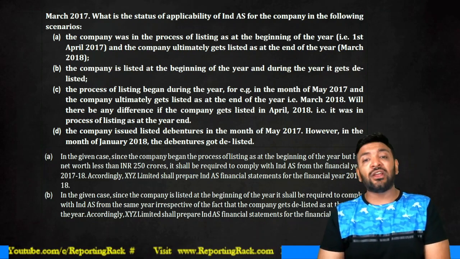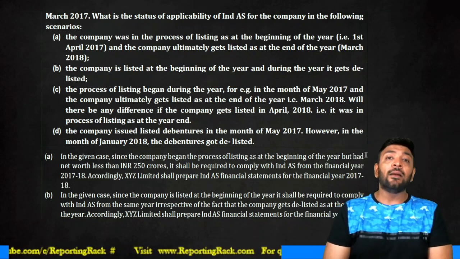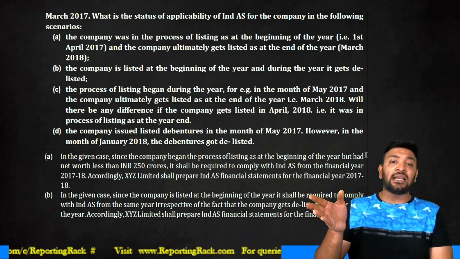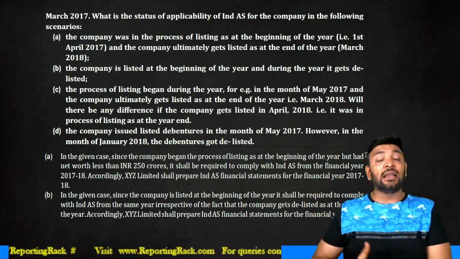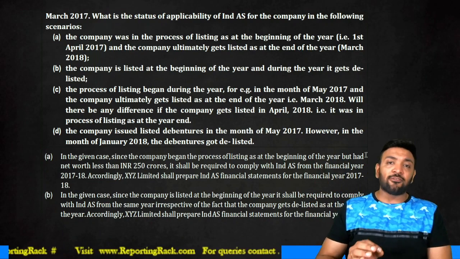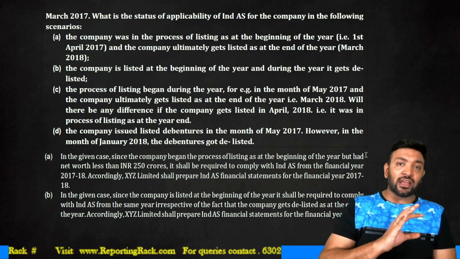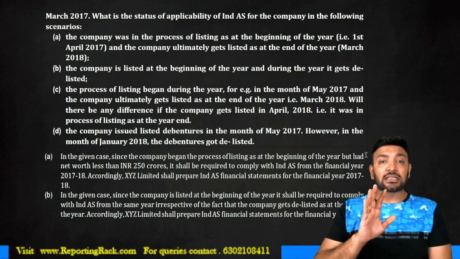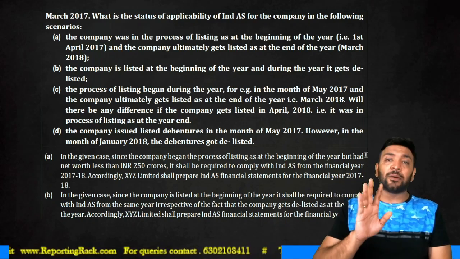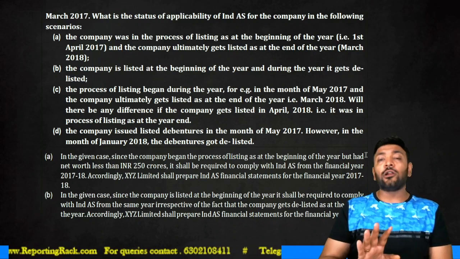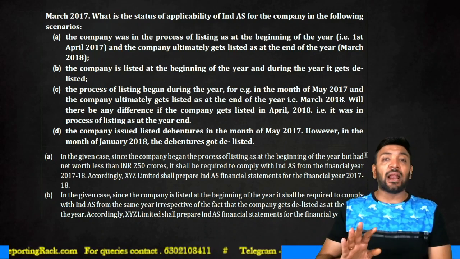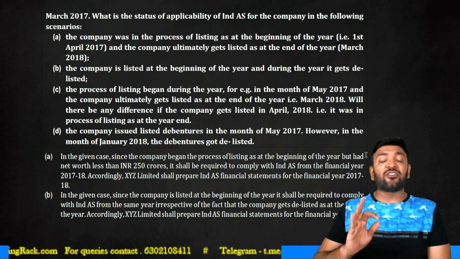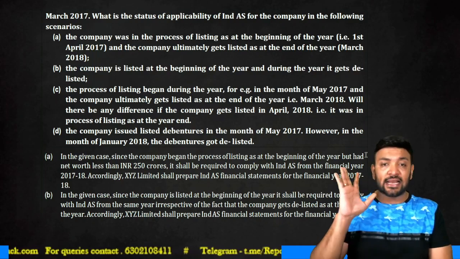What about the end of the year, 31st March 2018? By the time 31st March 2018 came, the debentures were already delisted. Therefore, neither at the beginning of the year nor at the end of the year are the debentures or shares of this company listed or in the process of listing. Therefore, it is not possible to apply IND AS or to prepare financial statements in compliance with IND AS.